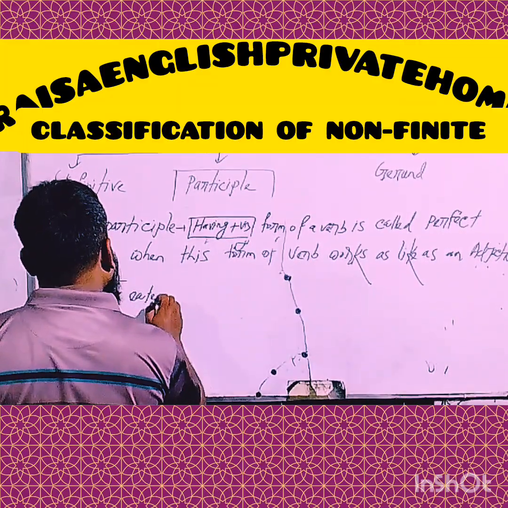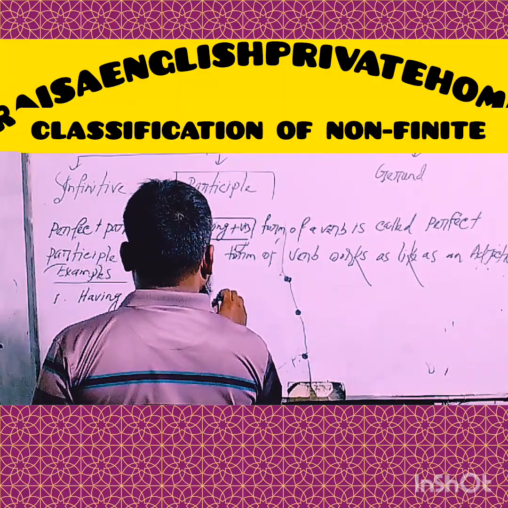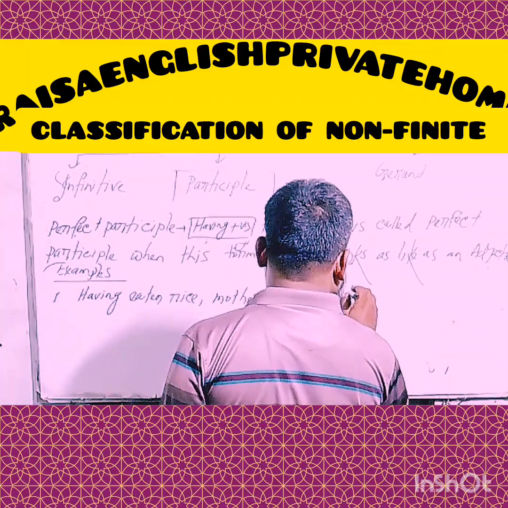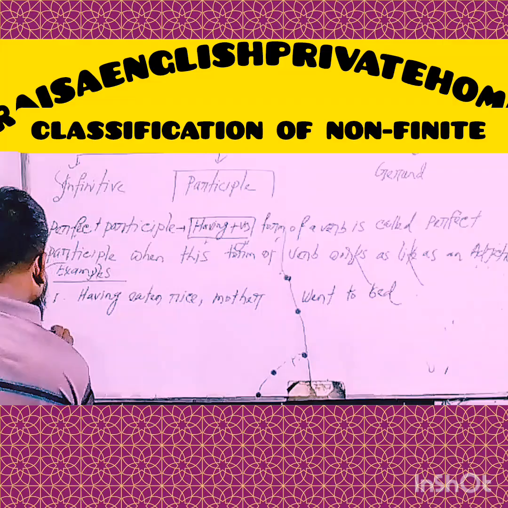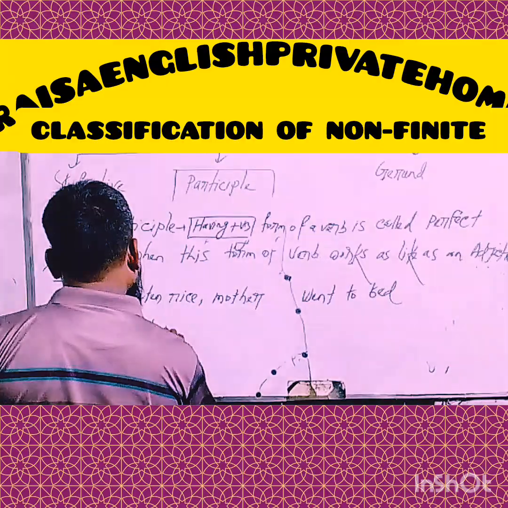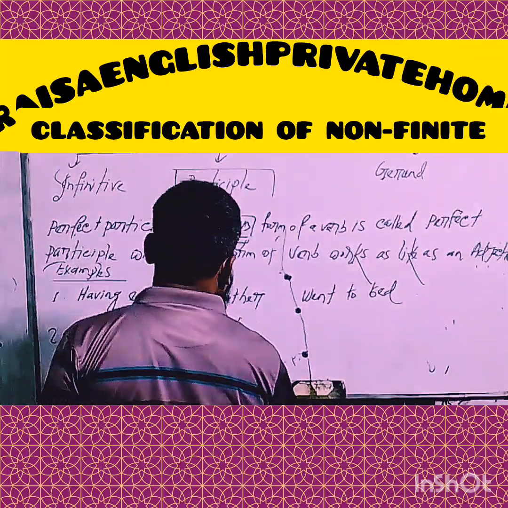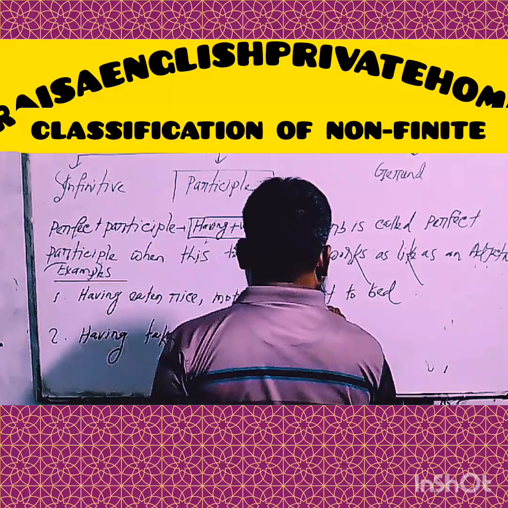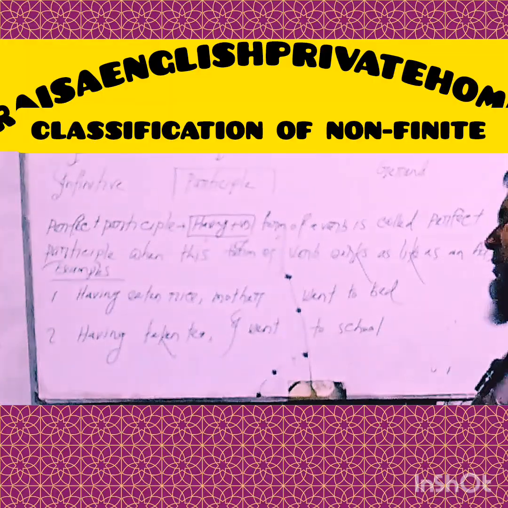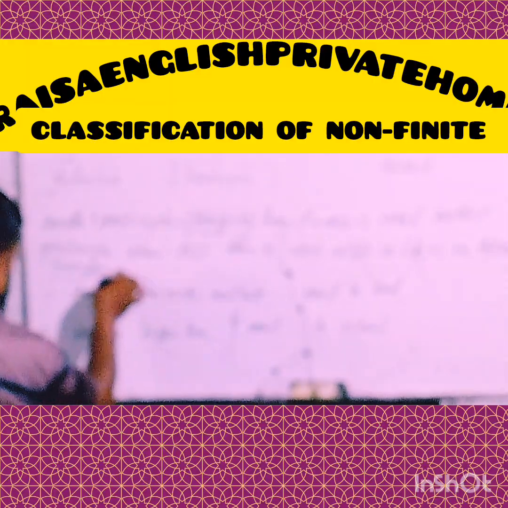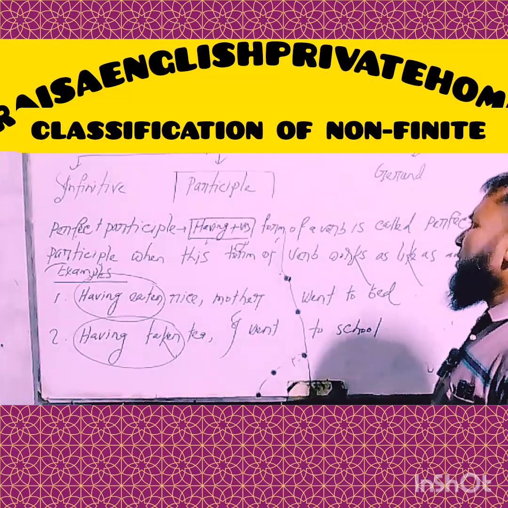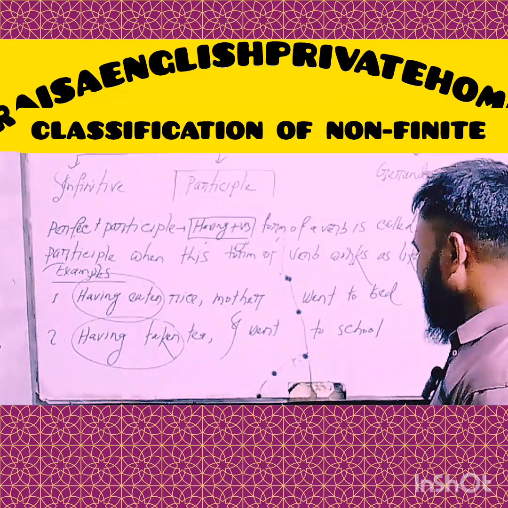Having... Next, number two, having... Okay, my dear learners, from these two categories of examples, try to understand or comprehend having plus V3. The having plus V3 form of a verb is, of course, called perfect participle. I hope you have understood clearly.